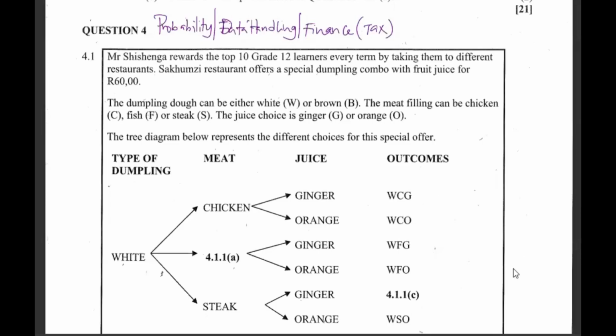Yeah, this is what we would expect to see in grade question 4. We have probability, data handling, finance, which is taxation. Mr. Shekshengen rewards the top 10 grade 12 learners every term by taking them to different restaurants.